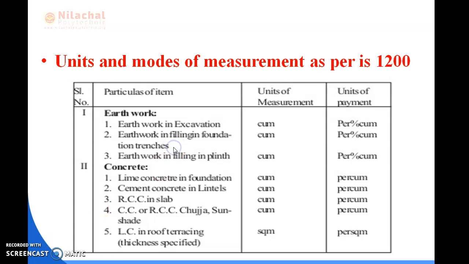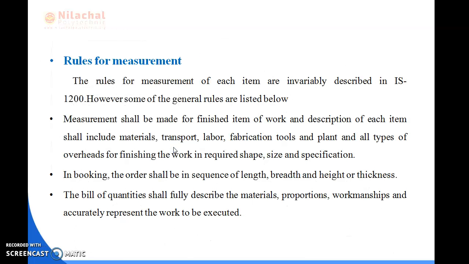The unit and mode of measurement are the rules for measurement. The rules for measurement of each item are invariable, described in IS 1200. However, some of the general rules are listed below.